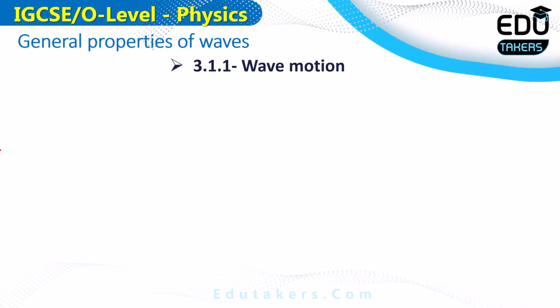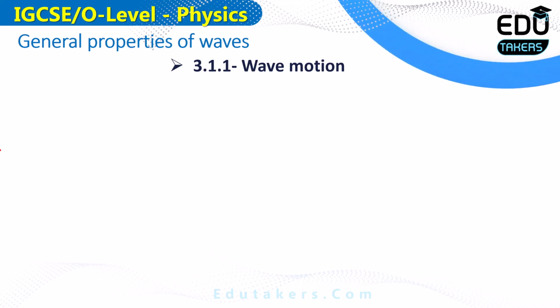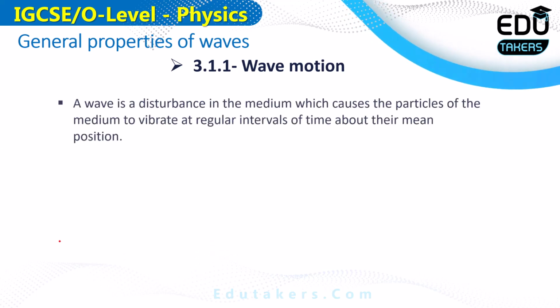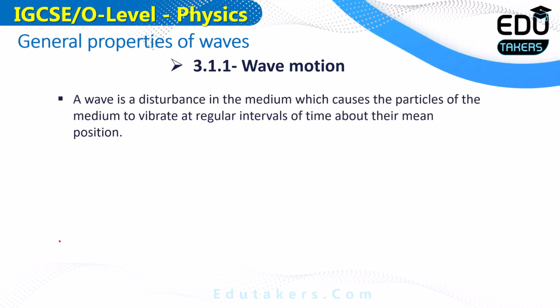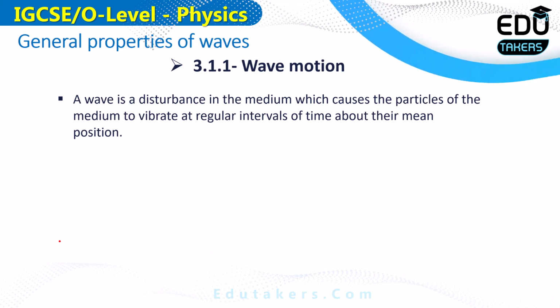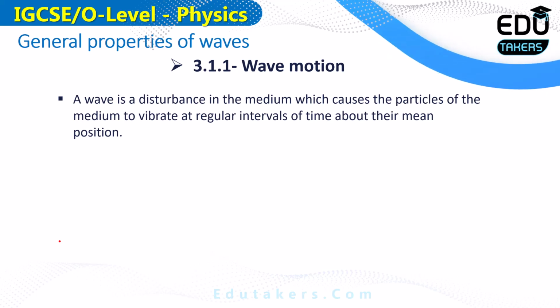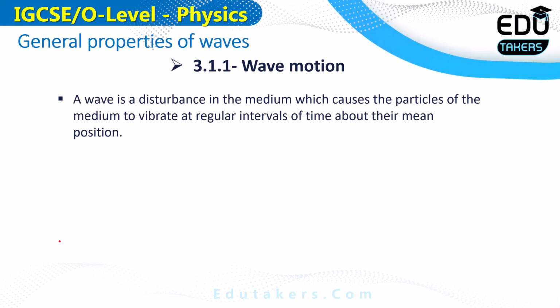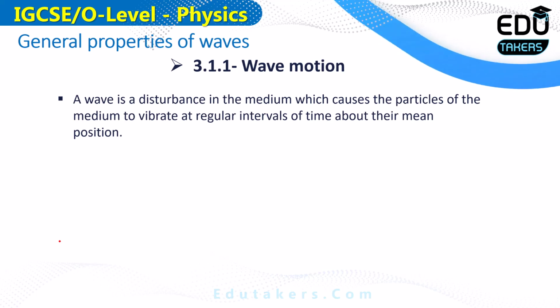So I can simply say that a wave is a disturbance in a medium due to which the particles of the medium oscillate about their mean position. A wave is a disturbance in a medium which is produced when you throw a stone into the water. Due to this disturbance, the particles of the medium vibrate about their mean position, which means the particles of the water vibrate about their mean position. In this way, the wave is created in the water.